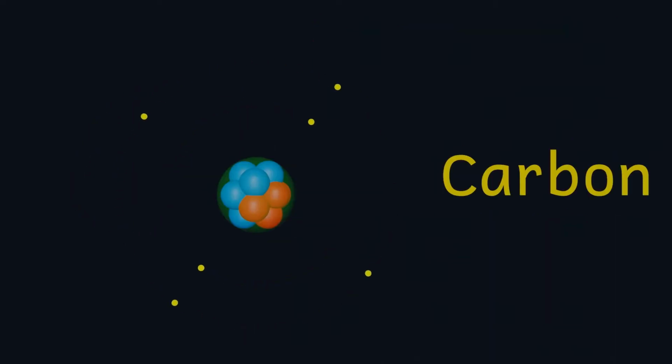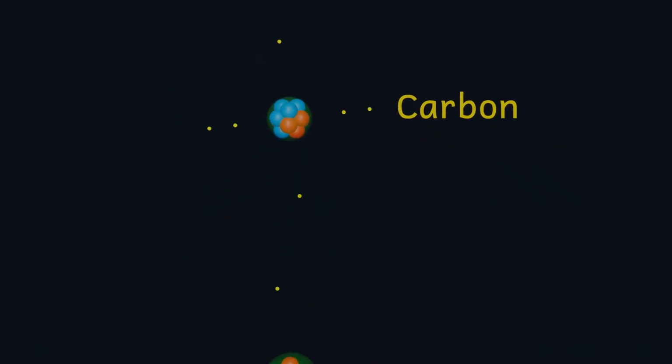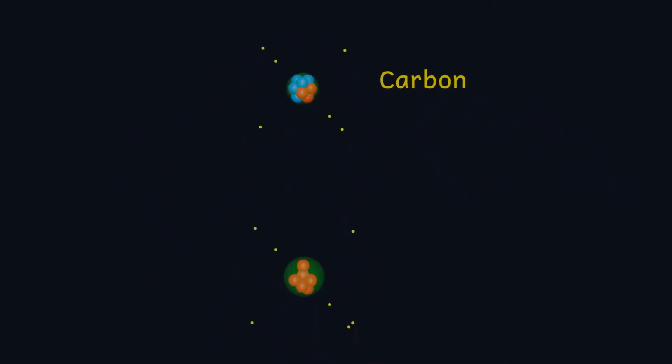For instance, an atom of carbon has 6 protons in the nucleus, and there are also 6 electrons in an atom of carbon. That's what makes it carbon. If it had 7 protons in the nucleus and therefore 7 electrons orbiting, it wouldn't be carbon, it would in fact be nitrogen. That's what makes the different elements different.